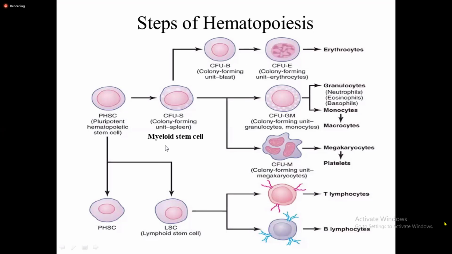So if you have to write about the steps of erythropoiesis, then you have to start from pluripotent hematopoietic stem cells, which differentiate into myeloid stem cell, which then differentiate into committed stem cell, which is the colony forming unit B, and then it differentiates into CFUE. Ultimately, between CFUE and erythrocytes there are various steps in between, and ultimately the reticulocyte matures into erythrocyte.